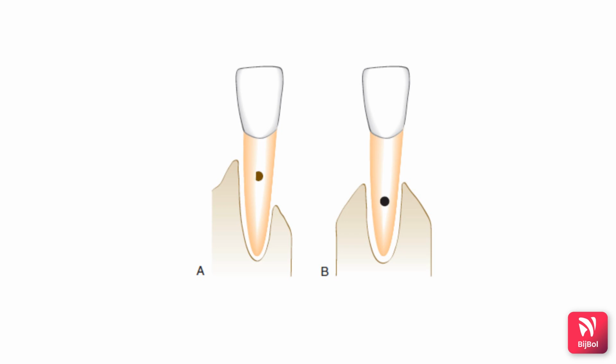Another point I want to explain is about the patient's age. We all have seen that the patient's age is very important in determining the prognosis. Suppose a younger patient and an older patient have comparable levels of attachment loss and alveolar bone loss. The prognosis of the older patient is good when compared to the younger patient. Why?